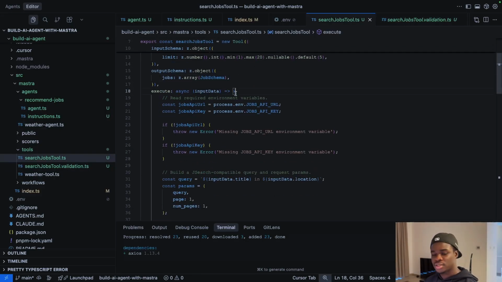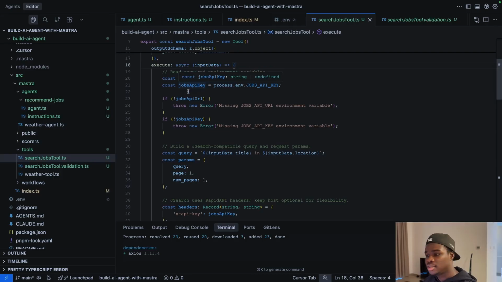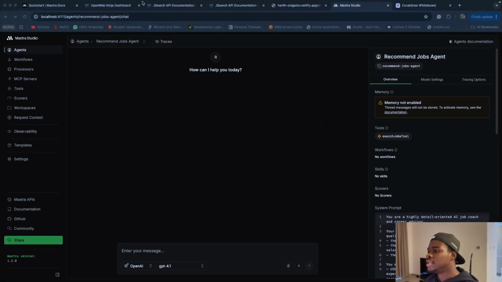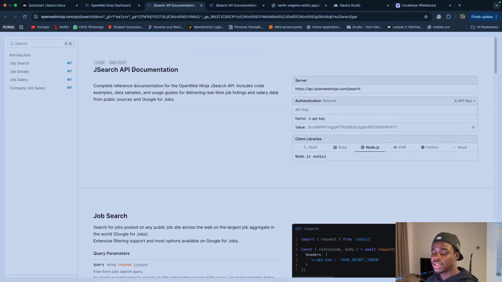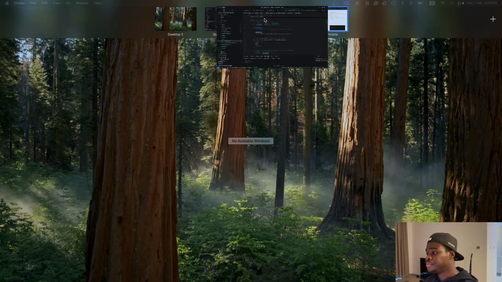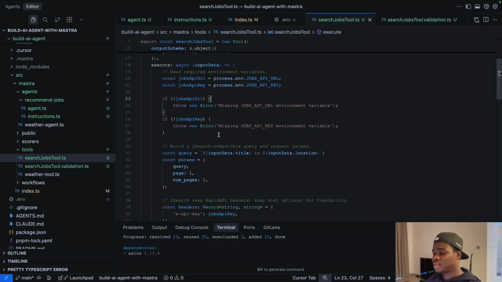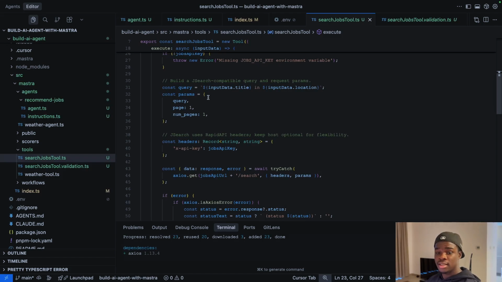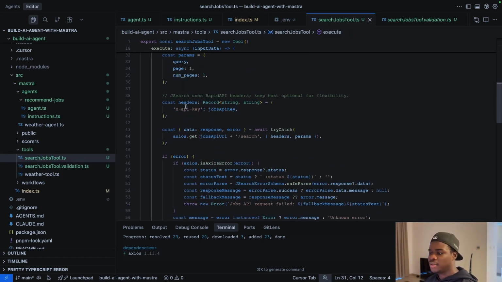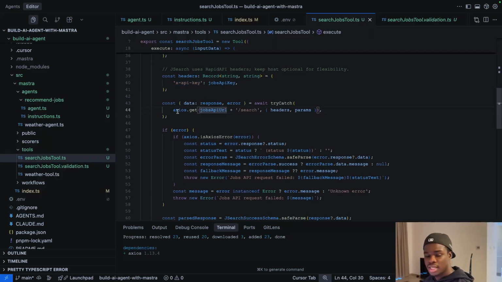So this is the actual functionality. This is where we define the actual functionality. We pass in the API URL and the API key. The API URL and API key for this particular project are linked in the OpenWeb Ninja dashboard and job search API documentation. I can link this in the description below. This is just some validation. This is the input, and then this is where we define the structure and process it. This is how it takes in the query. This is how we define the headers, and then this is how we call the API with this endpoint.